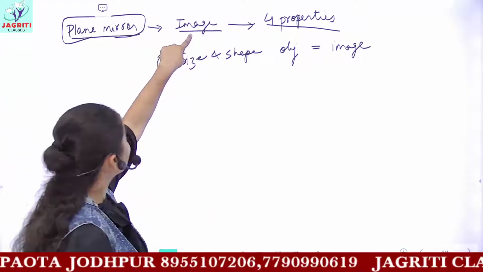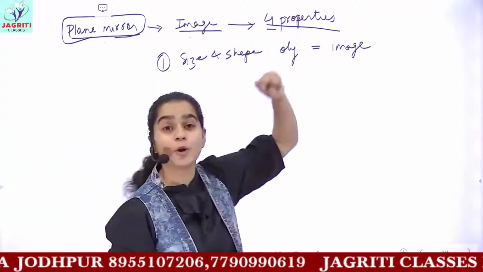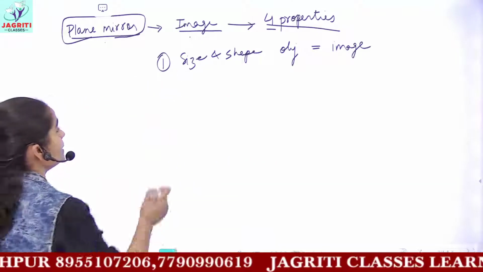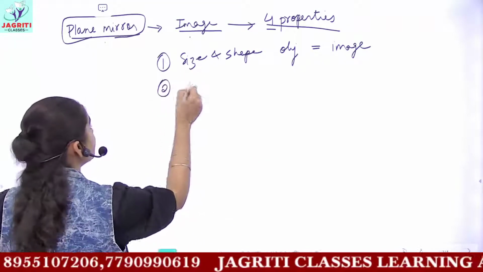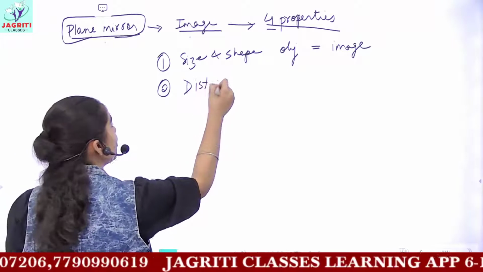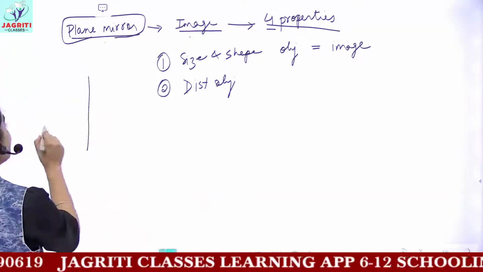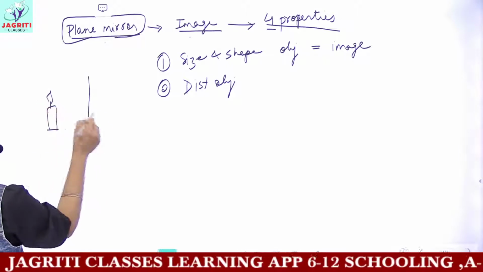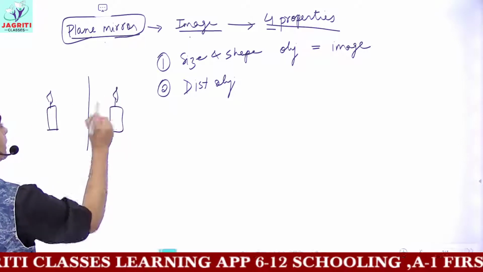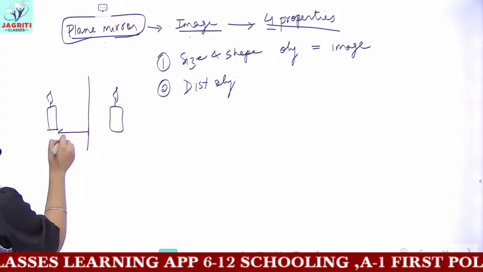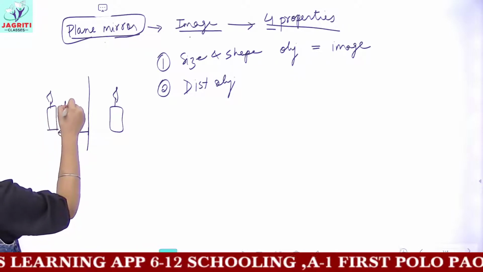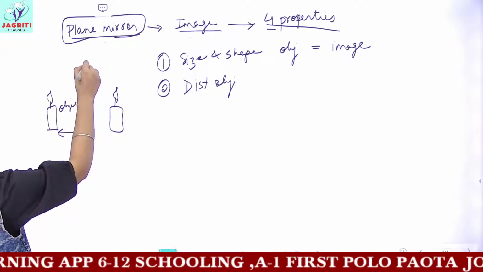So what would be the 4 points? Because image formation by the plane mirror shows 4 properties. And if I include both of these in a single point, the next would be the distance of the object from the mirror. Like I discussed, I took the object to be a candle here, and the image of the candle was formed. Now this is your object, and this is the mirror in between.